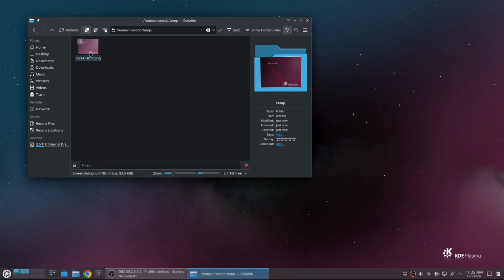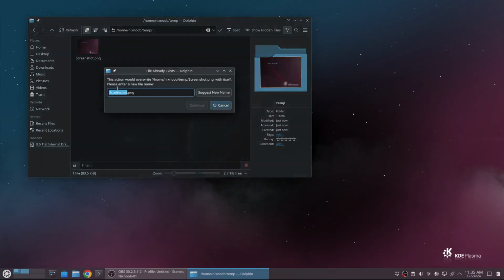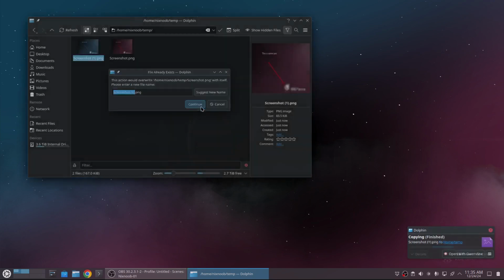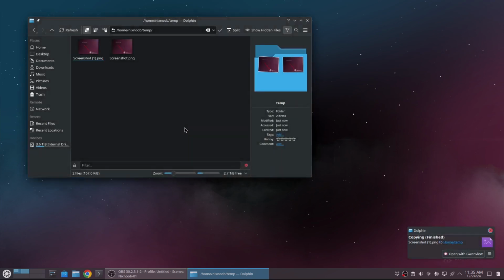As far as file management, if I want to right click and create a copy paste, I could also do that with control C and control V, just like you would in Windows. Control C, control V, and it's asking me to suggest a new name because that already exists. So I just told it to create a new name. But for the most part, everything works just the way it would in Windows.